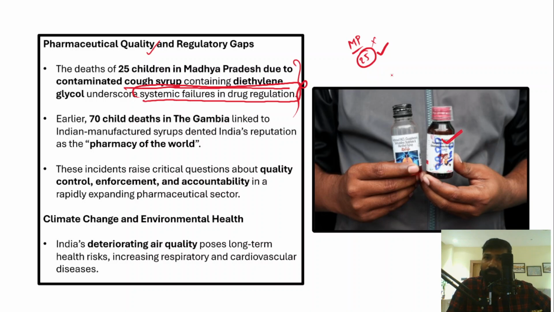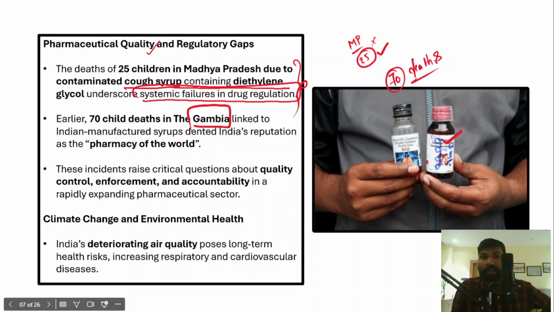And even in an African country called Zambia, 70 children died, right? So 70 deaths of children. Why? It is also because of a contaminated syrup which was manufactured by Indian pharmaceutical companies, right? So it is also a contaminated syrup.